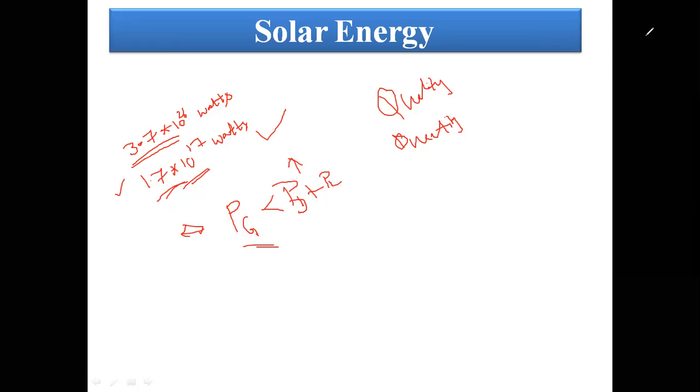A number of advantages are there. The major drawback is that it is not continuous and constant power generation, and it generates a lesser amount of power. These are the major drawbacks in renewable energy sources, that is, either solar, wind, biomass, geothermal, OTEC, tidal, and so on.